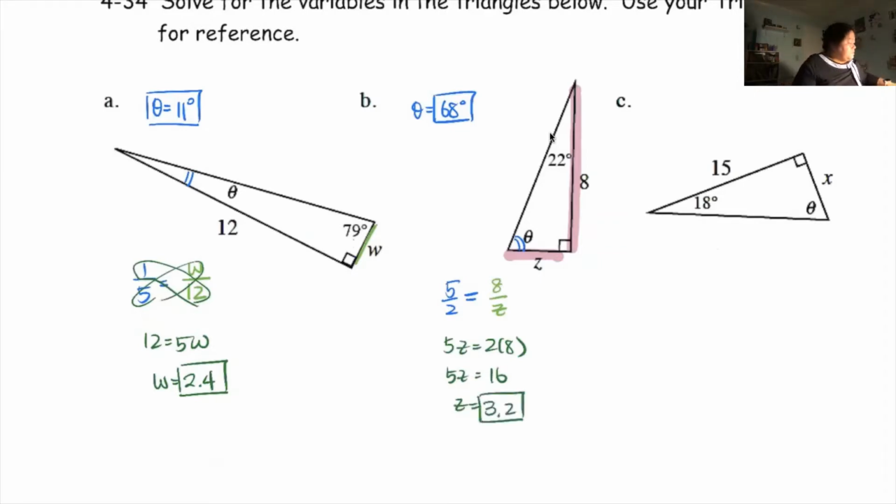All right. Next, I am looking at another angle here. All right, so I have two variables again. I have a theta and I have an x. Okay, so theta, same method as before. I'm going to look at it and say, okay, I got 18 degrees, I got 90 degrees. What else do I need? I need 72 degrees. Sometimes my math is not so good when it's late in the evening. So sorry, it does take a little bit more time.